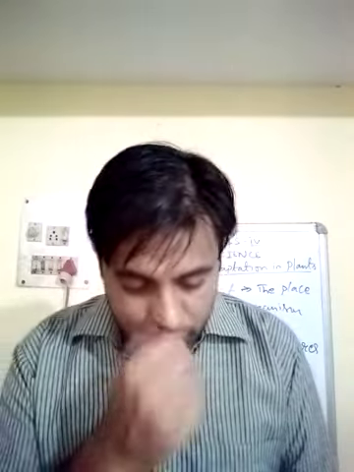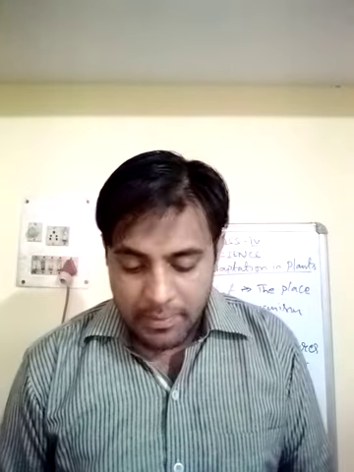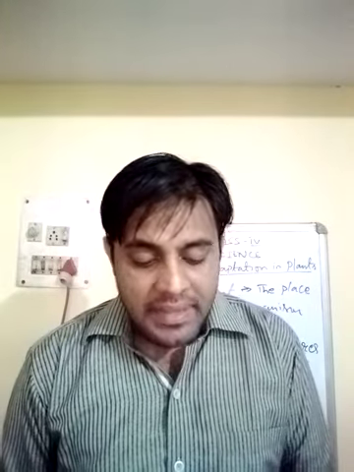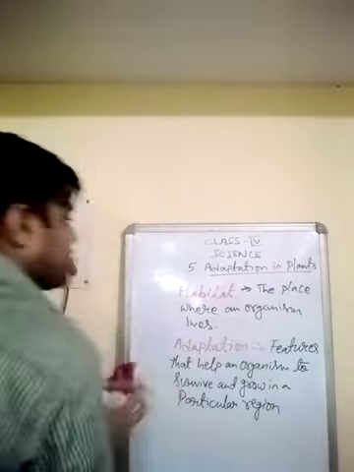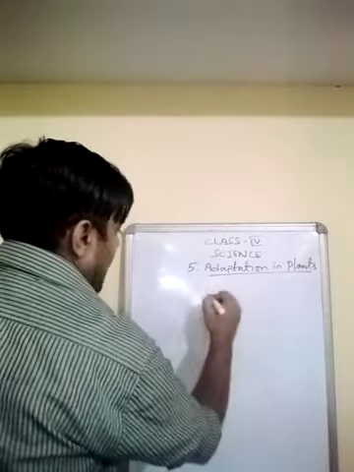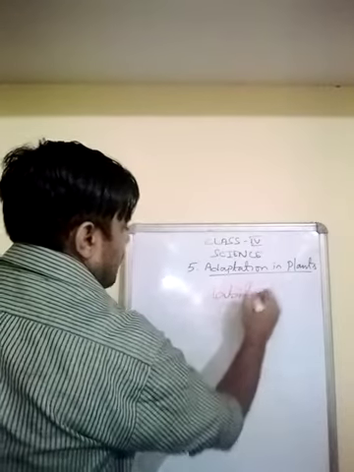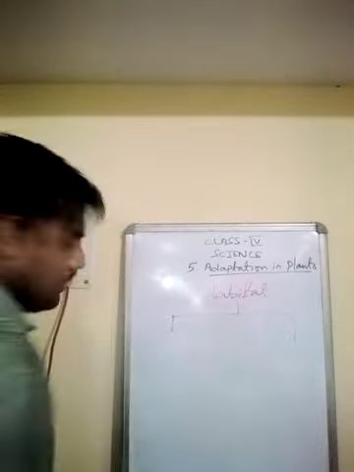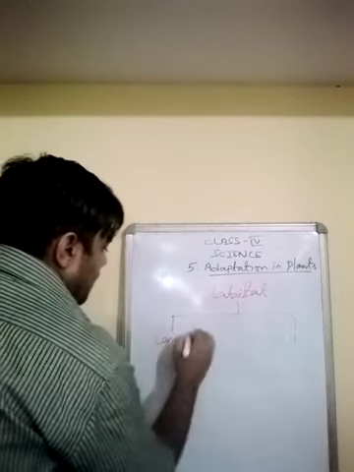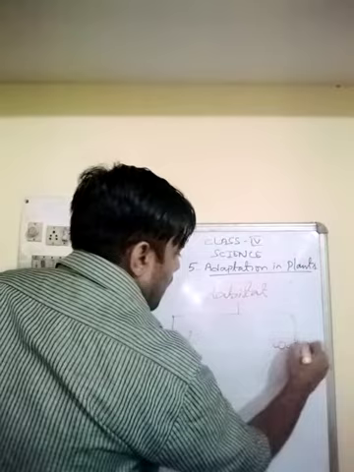Alright, so let's see. Plants grow in different regions. Based on their habitats, plants can be divided into two groups: terrestrial plants and aquatic plants. Now here the book says that in reference to habitat, you can find plants growing in two specific places: land and underwater.